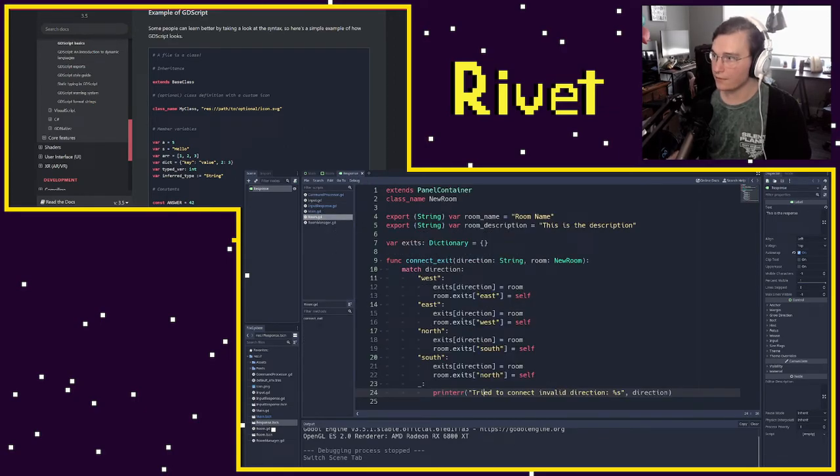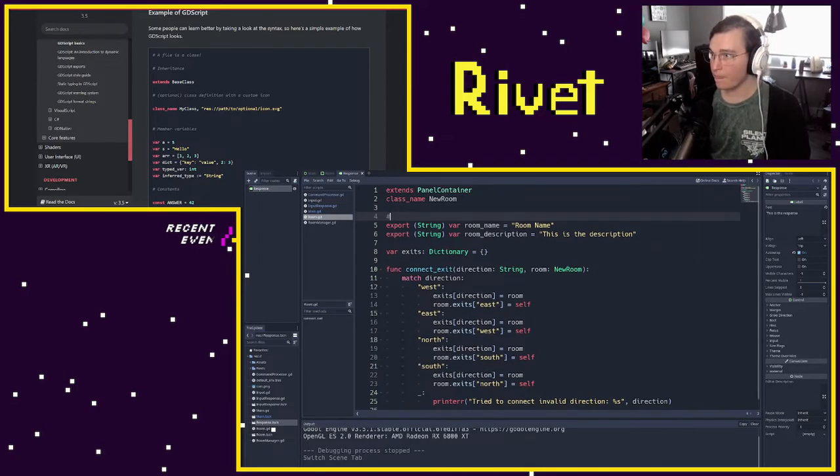All right. And then there's the room script. Make room name and room description editable in inspector.